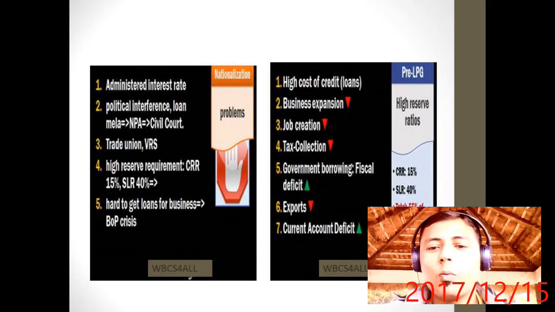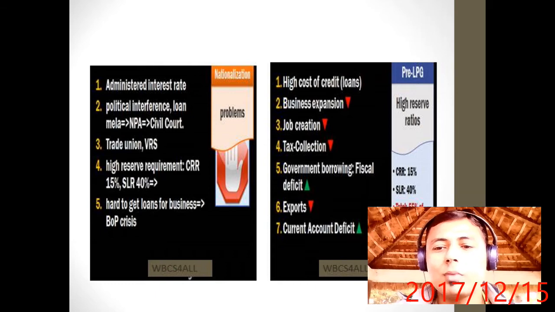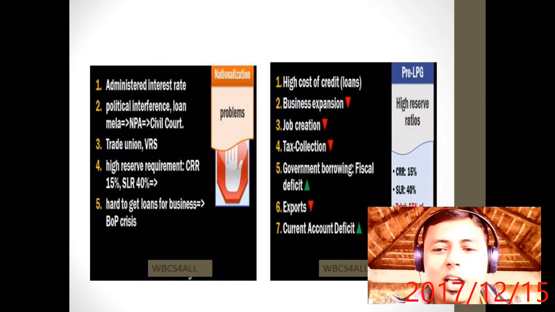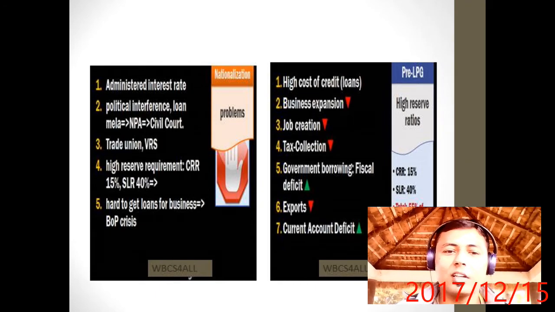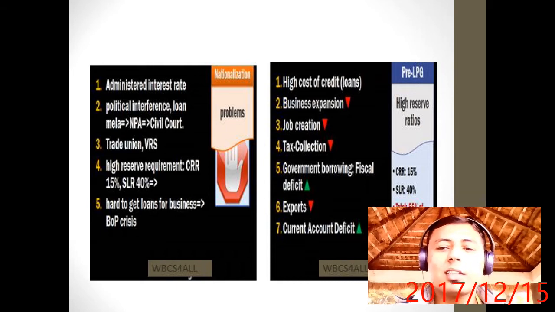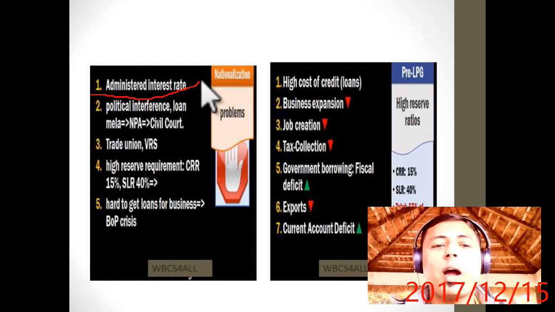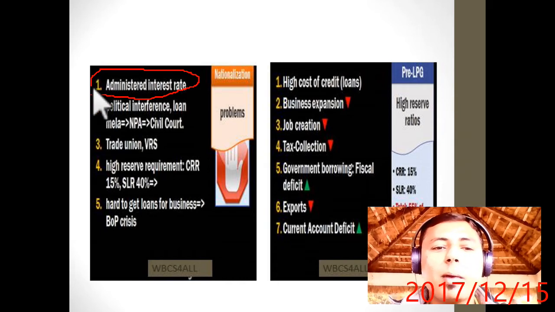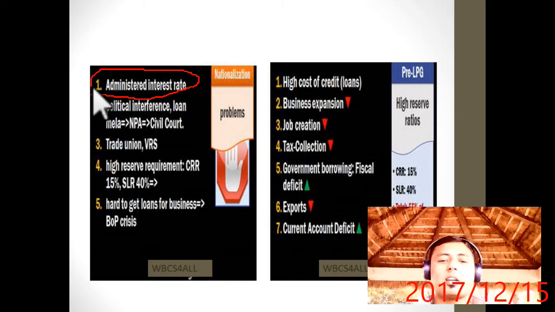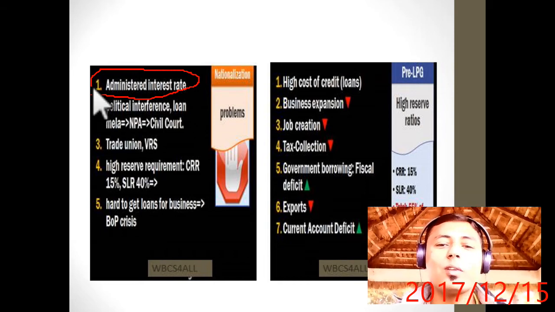Now what is the problem with banks? The problem is, before and after nationalization, what were the problems? There was administered interest rate, meaning the interest rate was determined by the government, not by the bank. The bank is a professional body, but the interest rate was determined by government. So what will happen? Banks will incur losses.